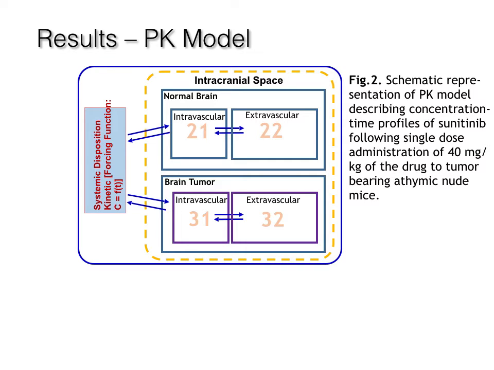A sequential approach was used to develop physiologically based pharmacokinetic models of sunitinib in individual animals. In the first step, a compartmental model was fit to the observed plasma sunitinib concentration time data in each animal using maximum likelihood optimization. The resultant best fit models were then cast as forcing functions that describe the plasma sunitinib concentration input into brain tumor and normal brain. Each brain region can be defined by one or more compartments. Once again, the maximum likelihood optimization procedure is used to select the best fit compartmental model for each brain region.